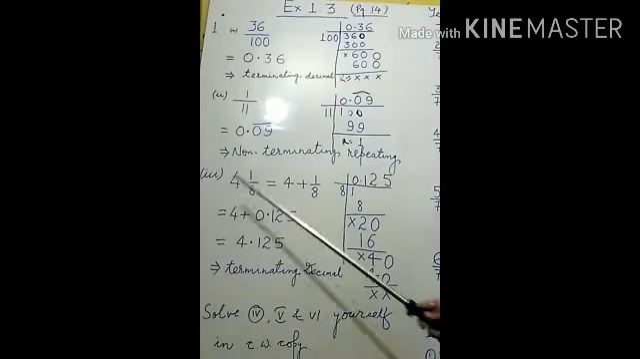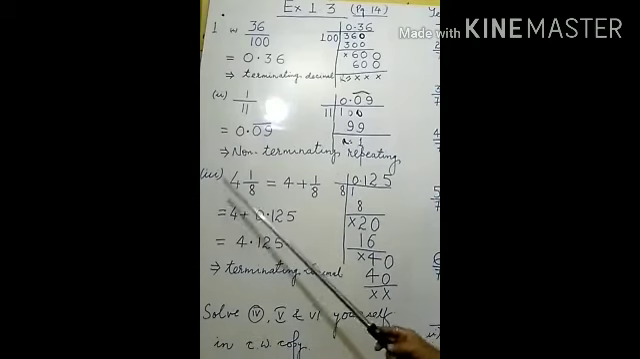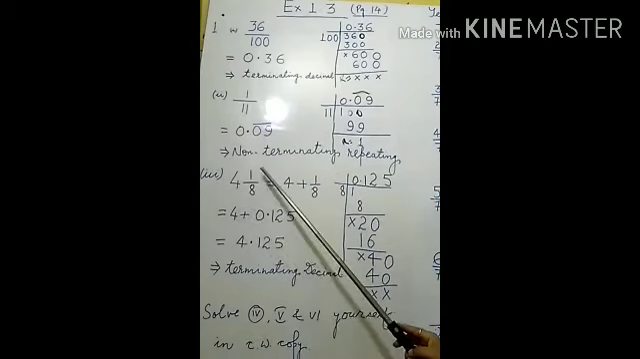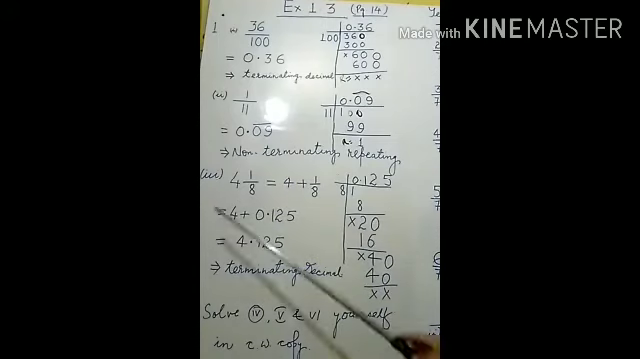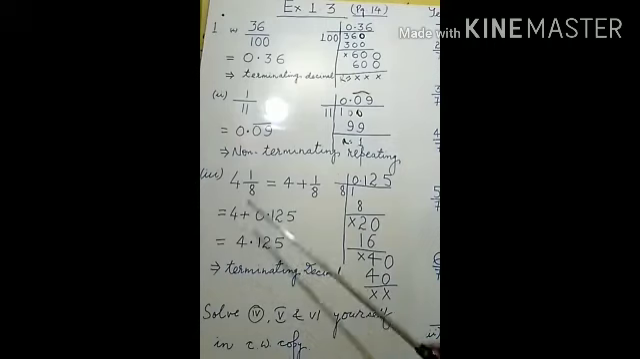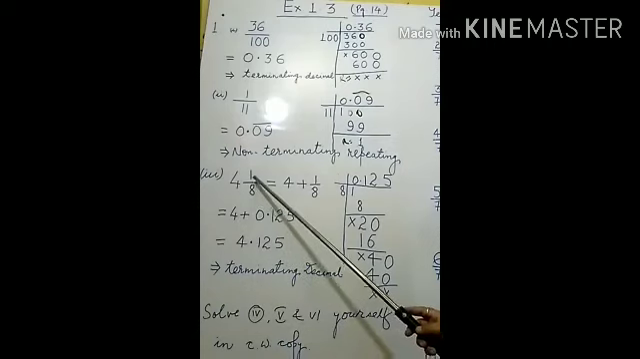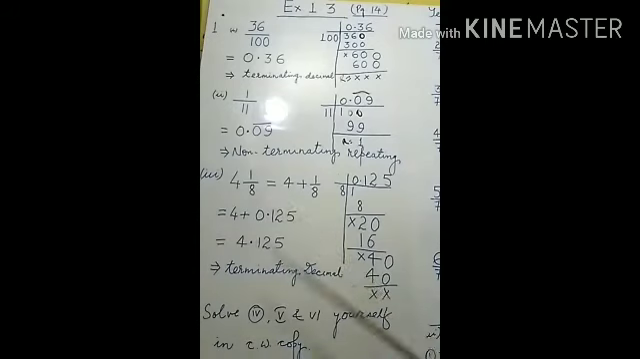Now come to the third part. The third part is 4 whole 1 upon 8. What is the meaning of this fraction? The meaning of this is 1 upon 8 more than 4. So this can be noted down as 4 plus 1 upon 8. Now 4 is already a whole number, so we only have to find the decimal representation of 1 upon 8.